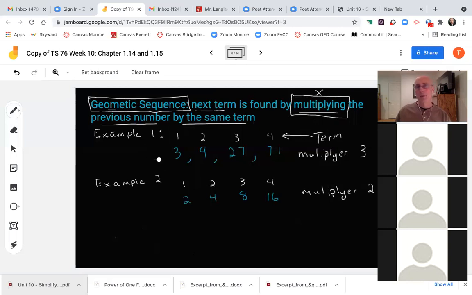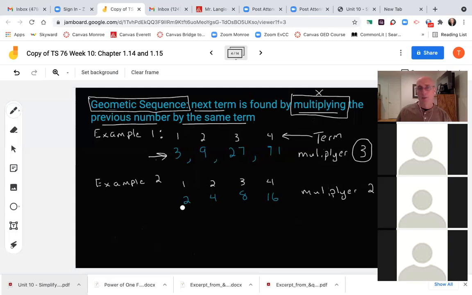All right, here are some examples. Please have at least one example. Example one: you've got these terms right here, 3, 9, 27, 81. 3 times 3 is 9. 9 times 3 is 27. 27 times 3 gives me 81. So these are all in a sequence where the multiplier is 3. Because I'm multiplying the previous term by 3 to get the next one, we call this a geometric sequence.